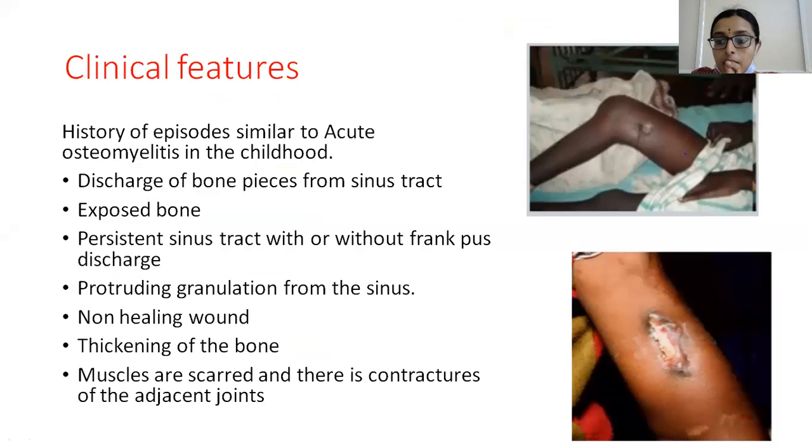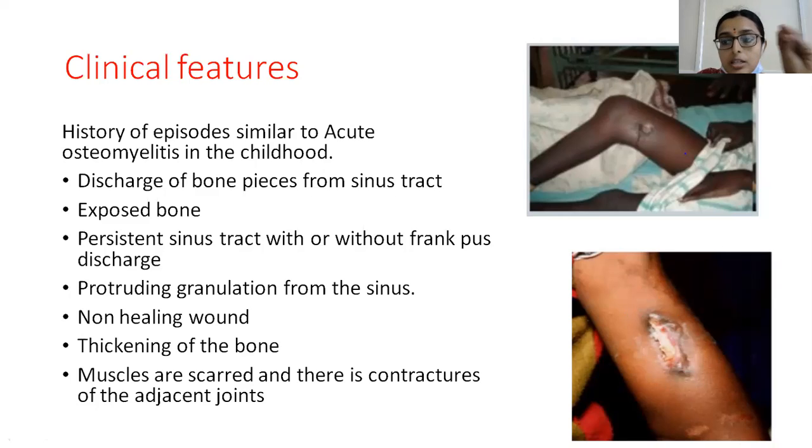And as you see in this picture, there will be some exposed bone, and the sinus will have some granulation tissue, and there will be a non-healing wound because of repeated episodes of inflammation. There will be dusky color of the skin, you can appreciate here in the slide. There will be cicatrix formation, scarring of the muscles and contractures of the adjacent joints. Because of the episodes of new bone formation, there will be irregular new bone formation.